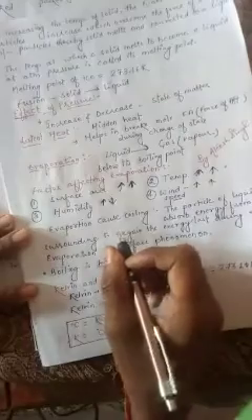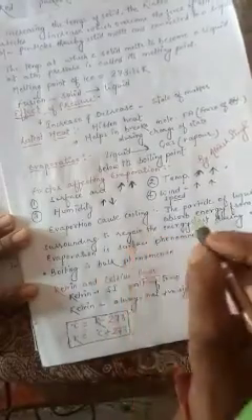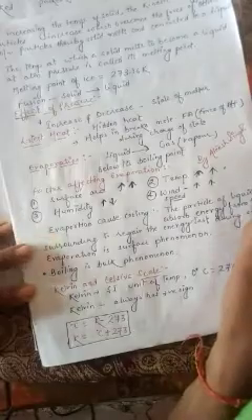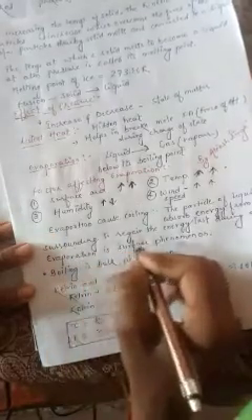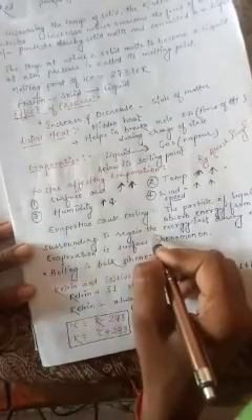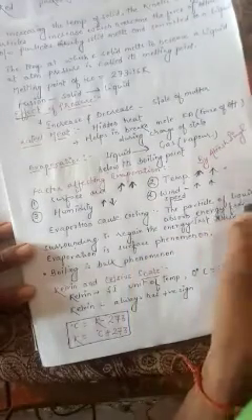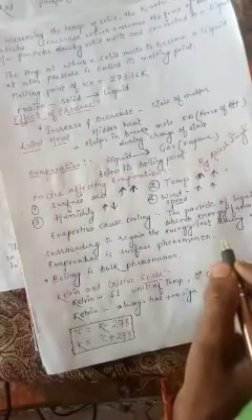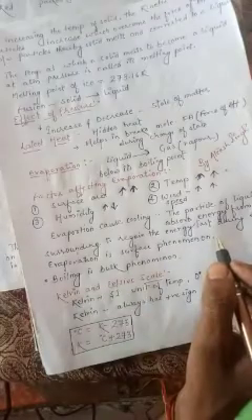We know that evaporation causes cooling. Why does evaporation cause cooling? The particles of liquid absorb energy from the surroundings to regain the energy lost during evaporation, so evaporation causes cooling.